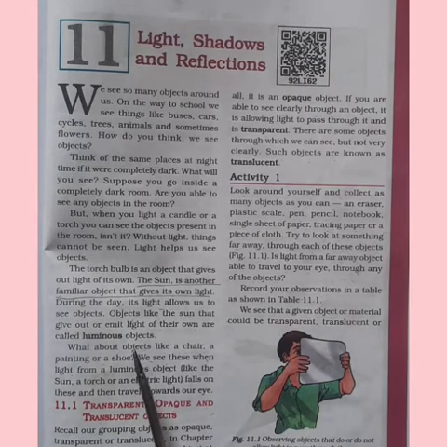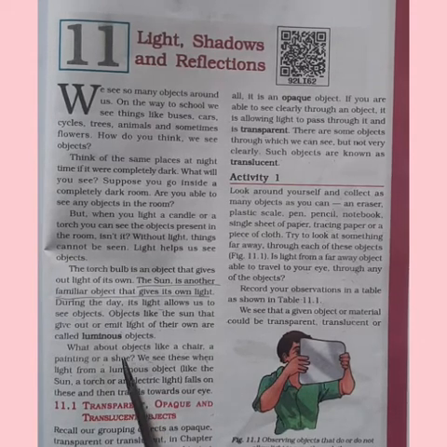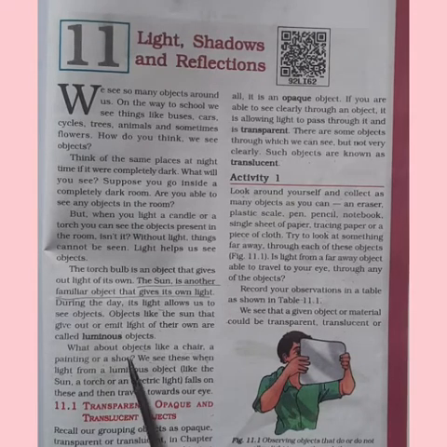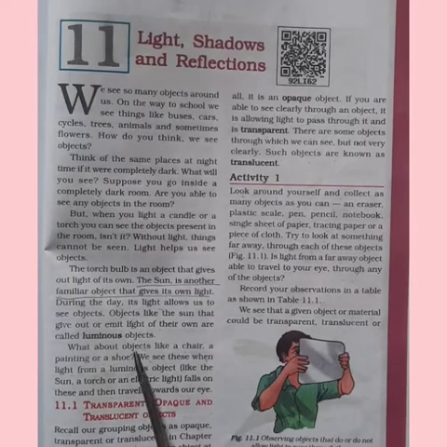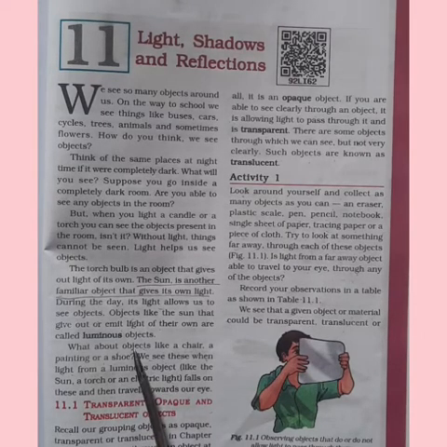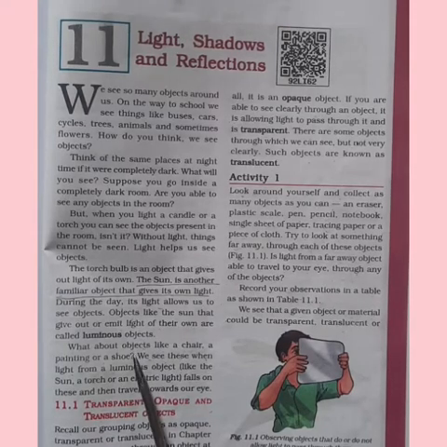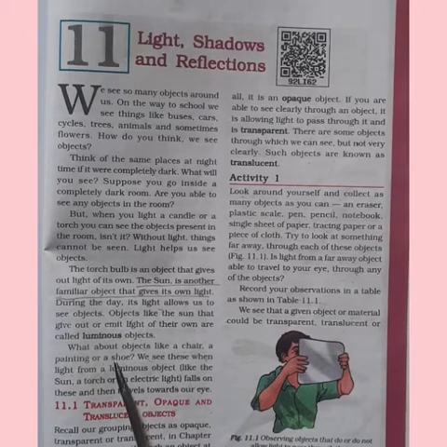During the day, its light allows us to see objects around us. Objects like the sun that give light of their own are called luminous objects. What are luminous objects? The objects which have the capacity to give light or emit light of their own are known as luminous objects.